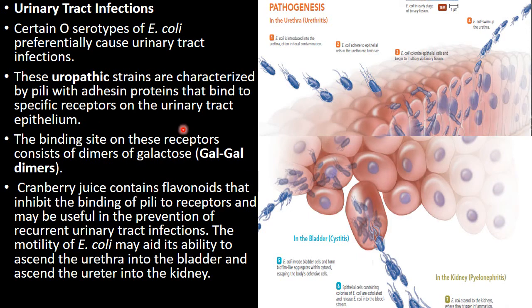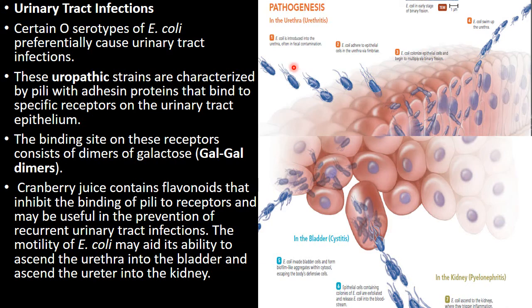Now the urinary tract infection. How does E. coli cause urinary tract infection? Certain O serotypes of E. coli cause urinary tract infection. These strains are called uropathic strains. These bacteria have pili with adhesion proteins that bind to specific receptors on the urinary tract.